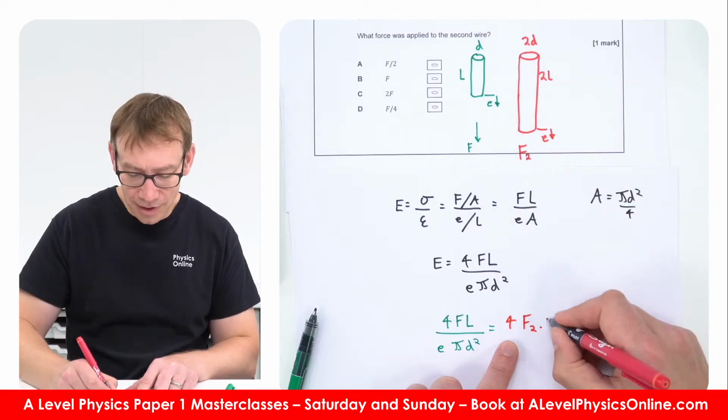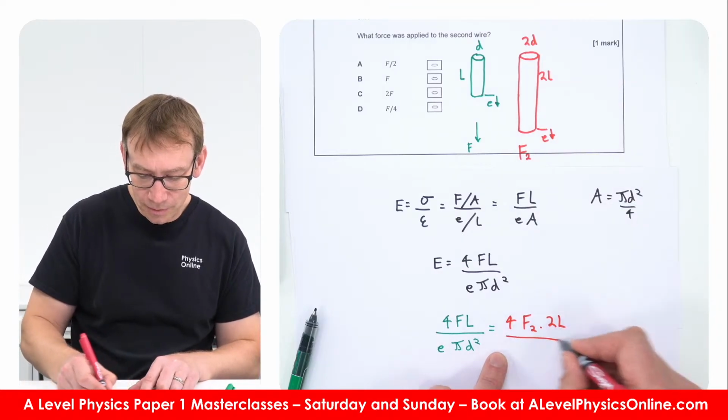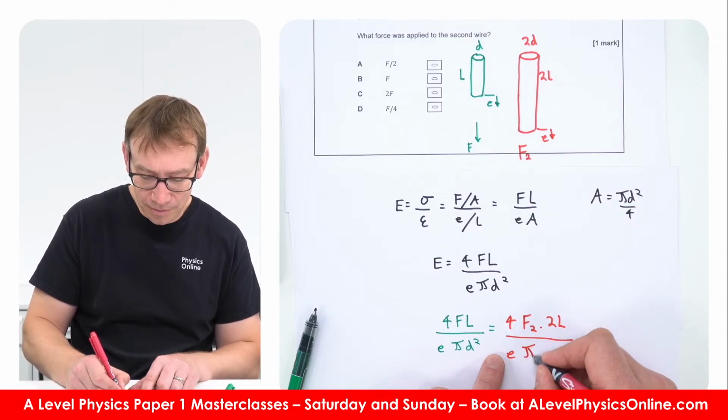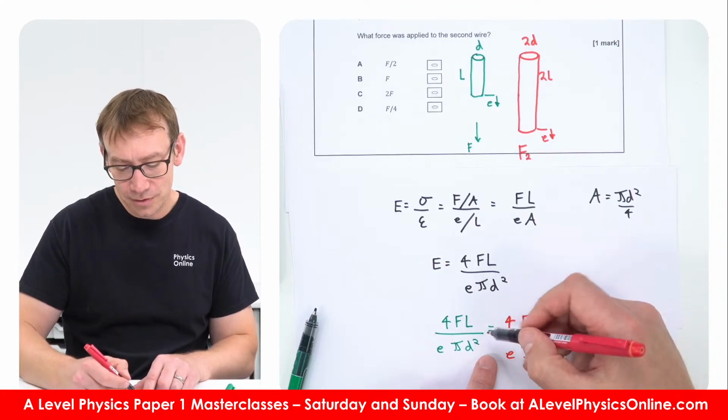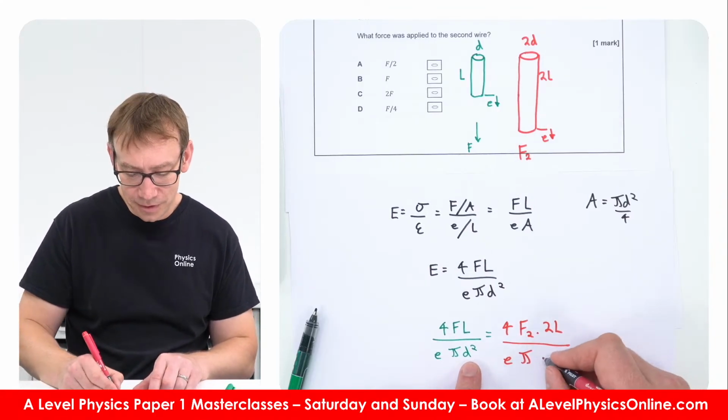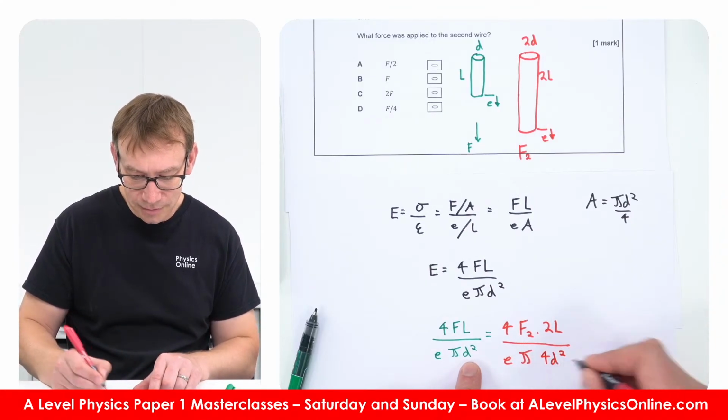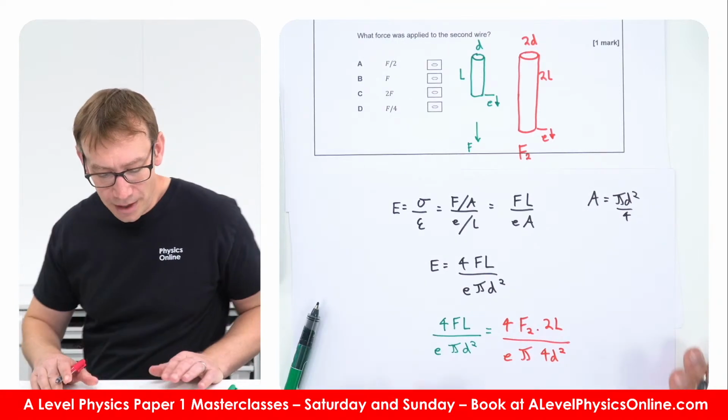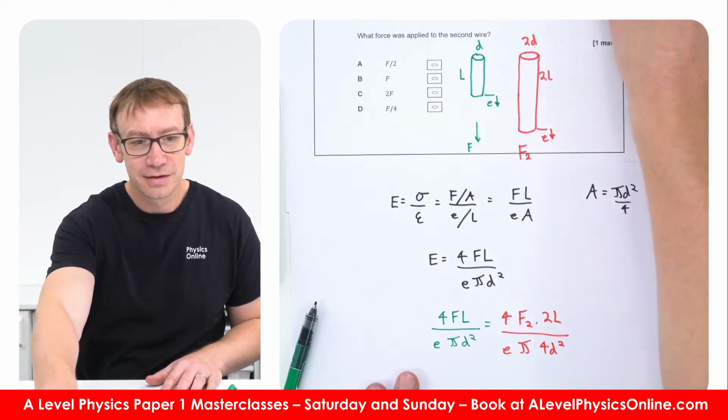The length is now 2L, we've got the same extension, the same pi, but now we've got 2d, so that's going to be equal to 4d squared.